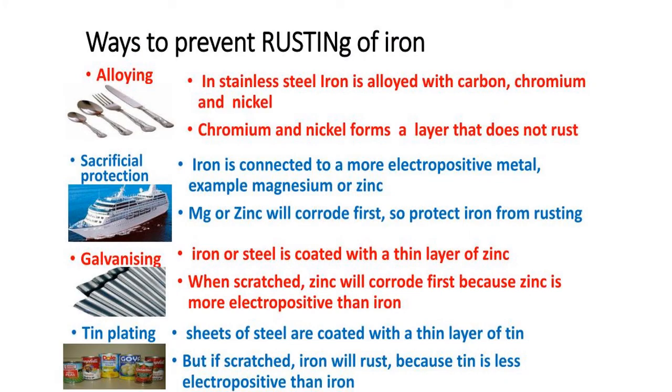How to prevent? Either you convert the iron into steel by alloying, or some special protections are made: coat with zinc, coat with magnesium, or galvanization, which is a very important process. So we coat zinc chemically and permanently on the iron, that is known as what? Galvanization. That only we use in our day-to-day life. It is called GI, galvanized iron. And the tinning process is also called applying tin. All those are there.